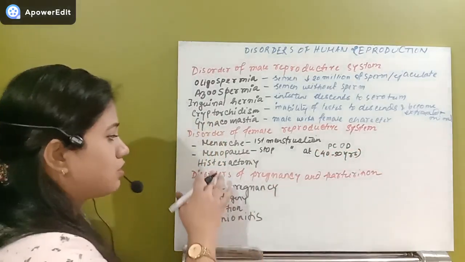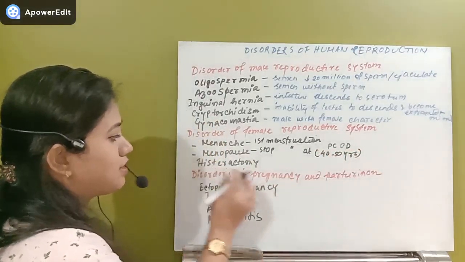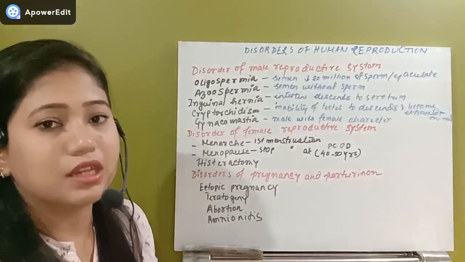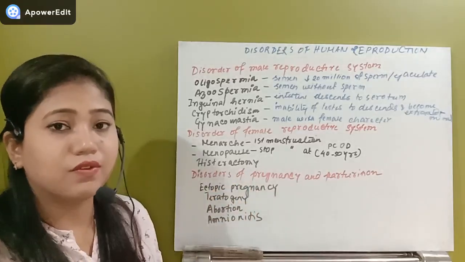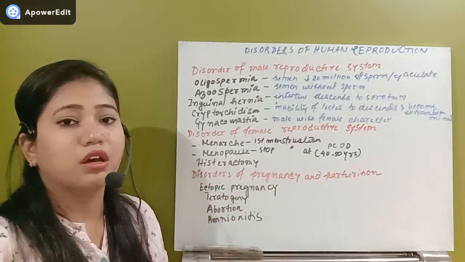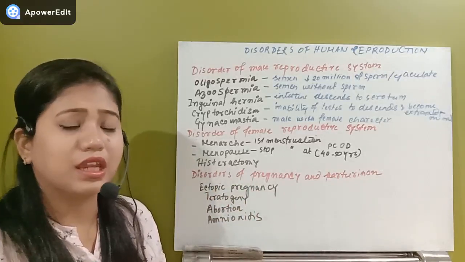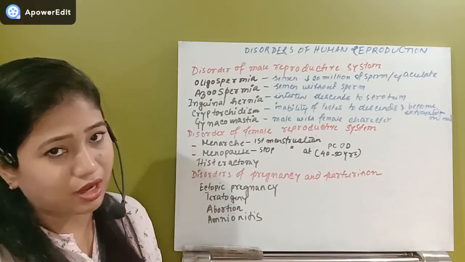And next one, another type of disease, C, this is known as hysterectomy. What is that condition? Whenever that individual or that female removes the ovary, that condition is known as hysterectomy.